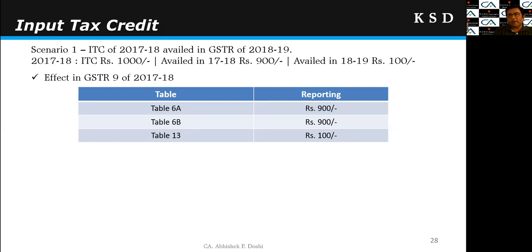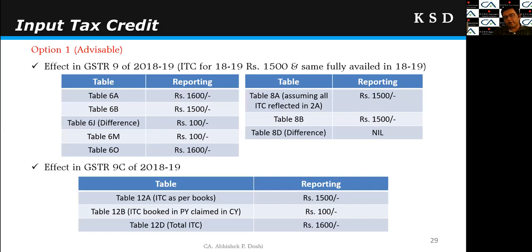Now what will we do in the current year, FY 18-19 return? So here I have discussed two options, but in our opinion, option 1 is always advisable, and option 1 is more proper. Why? That we will discuss later on.